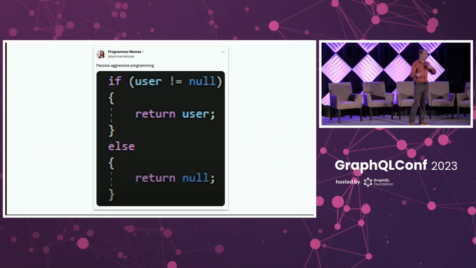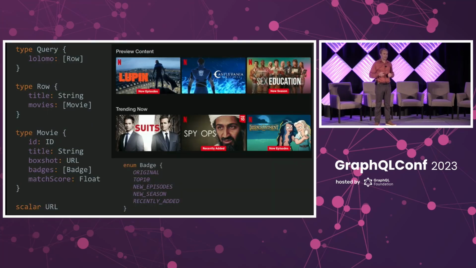So we have to go all throughout our client code, and we have to check for null everywhere. If this is null, if that is null. And that's kind of a pain. But that's okay. In GraphQL, we have a tool called non-null that we can add into our schema. And it looks like this. It's a bang. We add an exclamation point. And this means that we're making a promise to the client. Pinky swear, this is not going to be null under any circumstances.